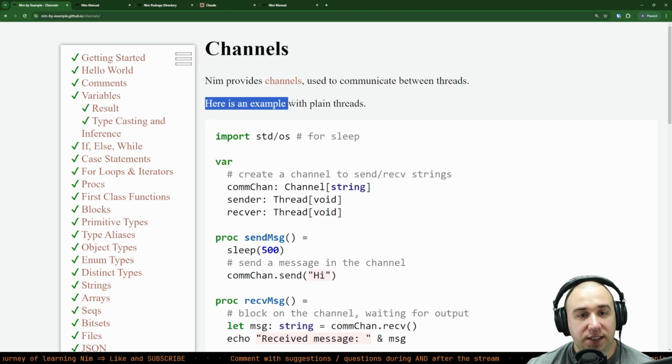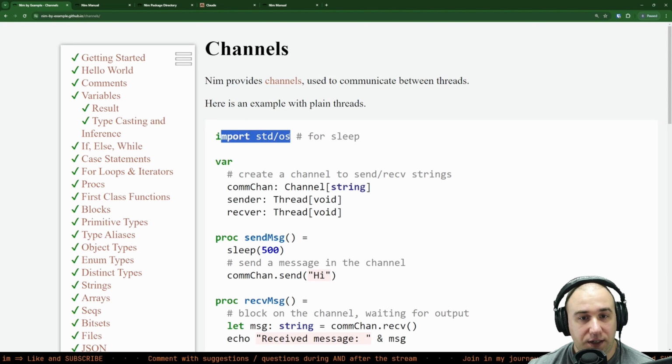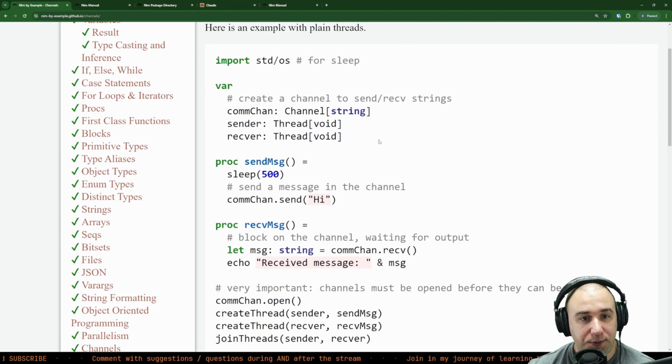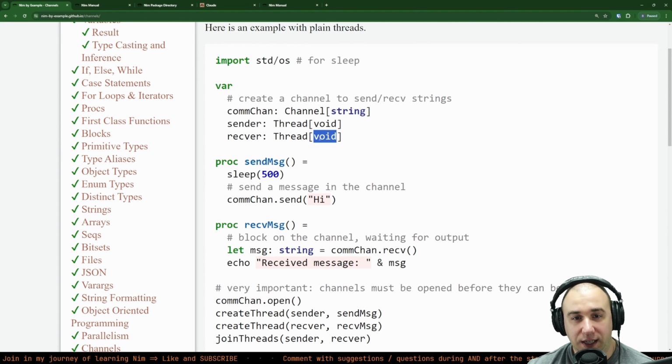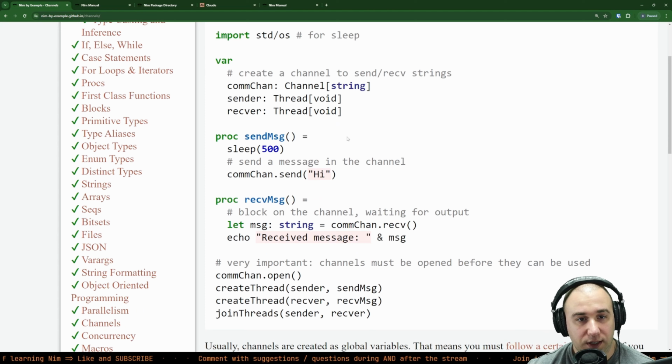Okay, here's an example with plain threads. We import the standard OS to get the sleep procedure. We create several variables, create a channel to send and receive strings. So we call it com channel. It's a channel type of string, okay? And then we create a sender thread and a receiver thread. Both sender and receiver will basically execute a procedure that doesn't take any arguments, I presume. That's what we learned last time.